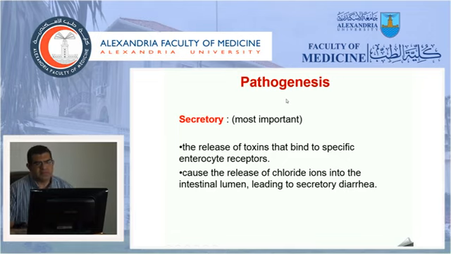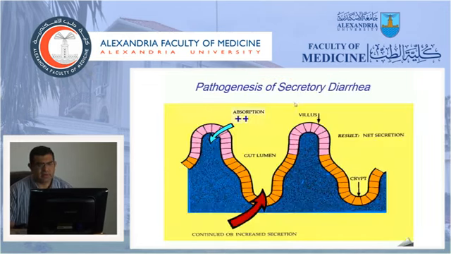To understand the pathogenesis of diarrhea, the most important pathogenic mechanism is secretory diarrhea, which is most important in acute gastroenteritis. Here the toxin released by the infectious agent binds to a specific enteric receptor. This binding causes the enterocyte to actively secrete chloride ion into the intestinal lumen, followed by water, which will cause active secretory diarrhea.